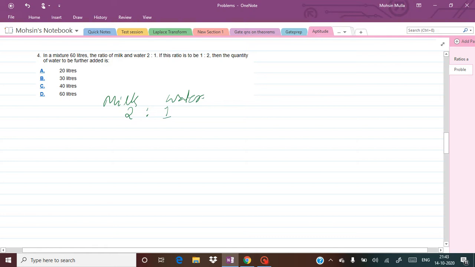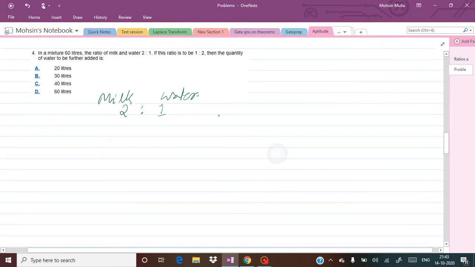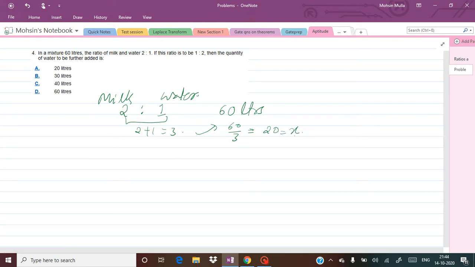Okay, and what is the total mixture here? The total mixture is 60 liters. So in the 60 liters, how many parts are there? 2 plus 1, that is 3. Each part is how much? 60 divided by 3, so that is equal to 20. So this is nothing but our x value, the per share value or per part value. Fine. So now, what is the question?